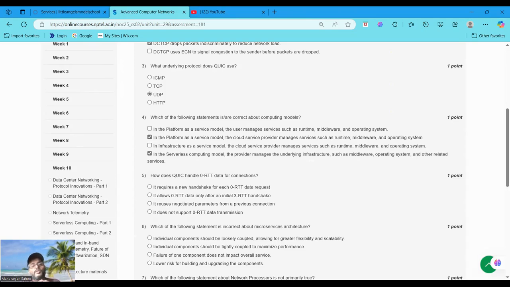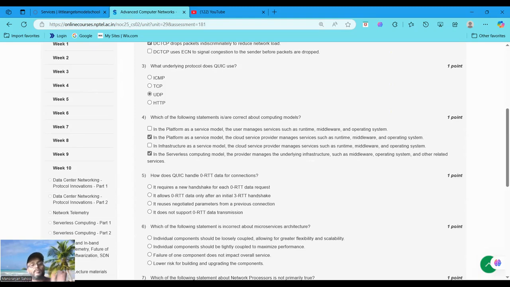The user is responsible for developing and managing applications and data, but does not need to handle the runtime, middleware or operating system. For example, in Google App Engine, the provider manages the runtime, such as the Python or Java environment, middleware and operating system, while the user focuses on deploying the application code. So the statement is incorrect because the provider manages these, not the user.